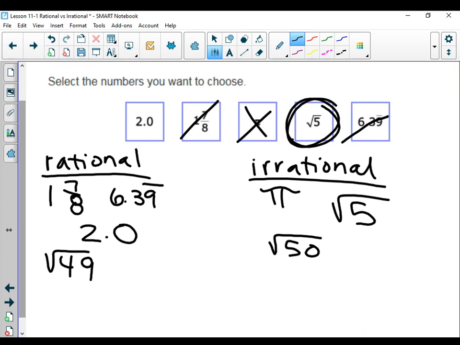Square root of 81? 9. Square root of 99? It's gonna be a decimal thing. It's gonna be 9 point something something something. Getting the hang of it?